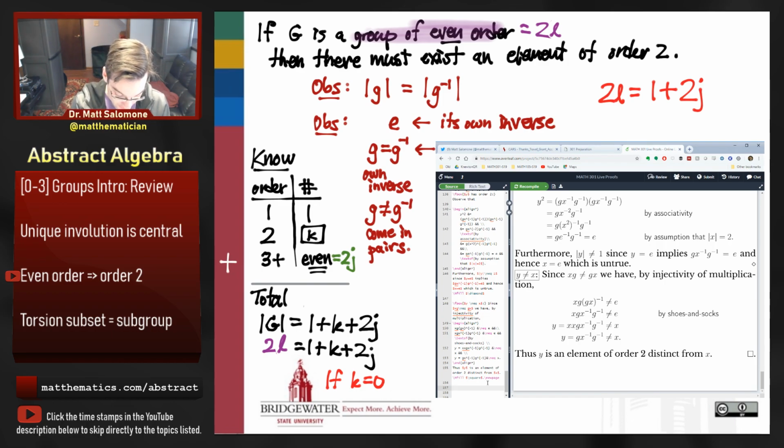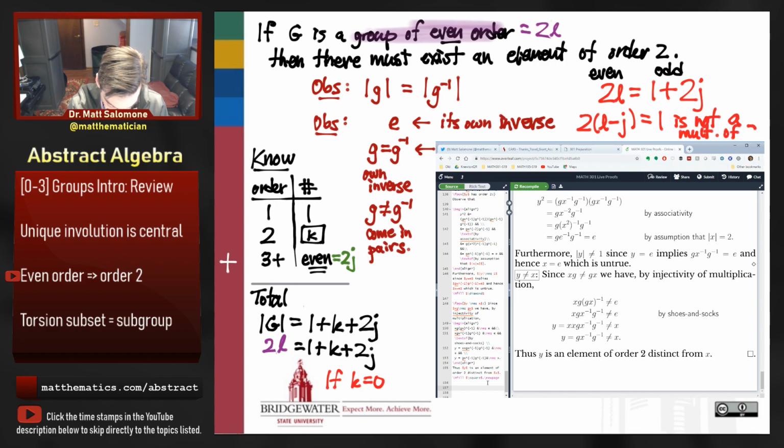Because the left-hand side of this equation is an even integer. The right-hand side of this equation is an odd integer. And so that's not possible. Another way to say that is to subtract the 2j from both sides. 2 times the quantity L minus j is equal to 1. But 1 is not a multiple of 2. So that's the argument.